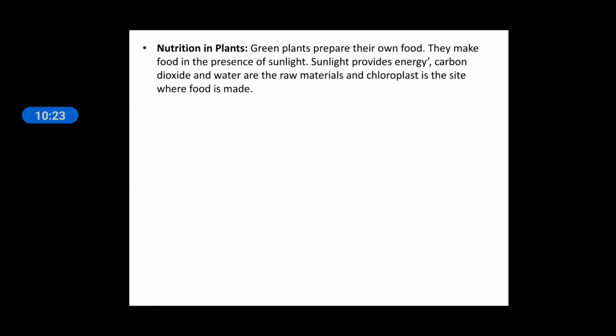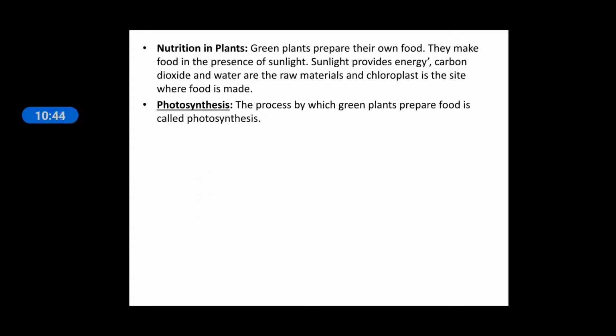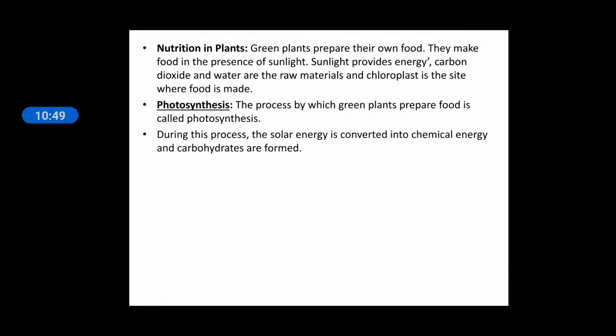Nutrition in plants. Green plants prepare their own food. They make food in the presence of sunlight. Sunlight provides energy. Carbon dioxide and water are the raw materials, and chloroplast is the site where food is made. Photosynthesis: the process by which green plants prepare food is called photosynthesis. During this process, solar energy is converted into chemical energy and carbohydrates are formed.